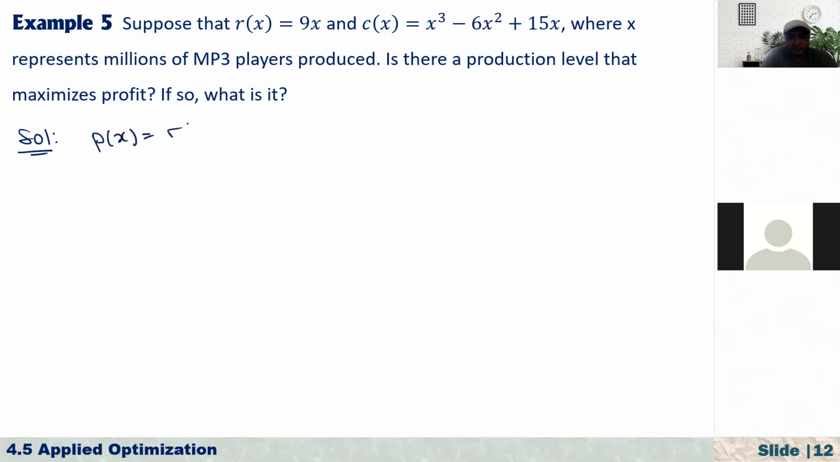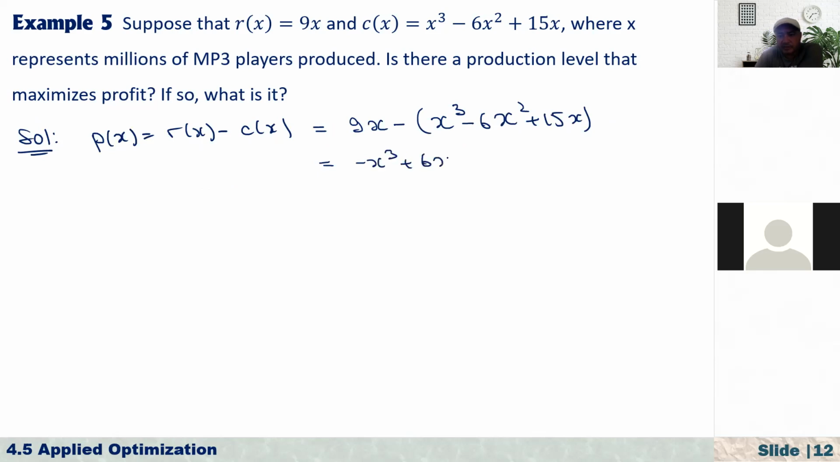is the revenue function minus the cost function, right? That is selling price minus cost price. Now from here, what is the revenue function? It is 9x minus our cost function, that is x cubed minus 6x squared plus 15x. And I can simplify this further, which is equal to minus x cubed plus 6x squared, and then 9x minus 15x, that's equal to minus 6x. That's the first step.